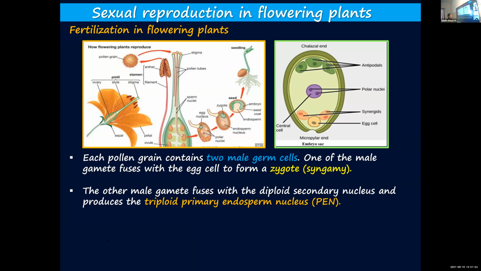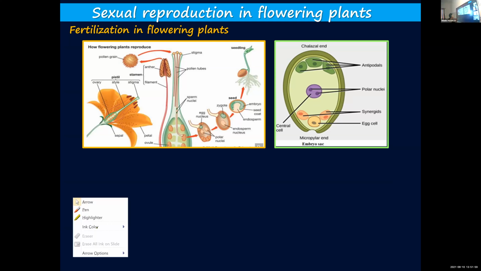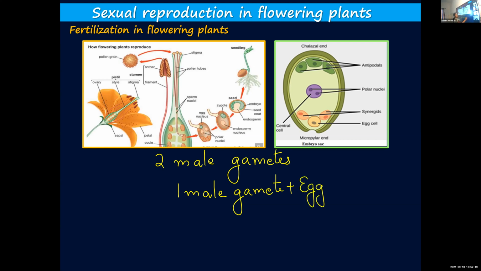Have you understood, children? Once again, I will repeat it. There are 2 male gametes present in each pollen grain. Out of these, one male gamete will fuse with the egg cell, the female gamete, and you call this process syngamy.